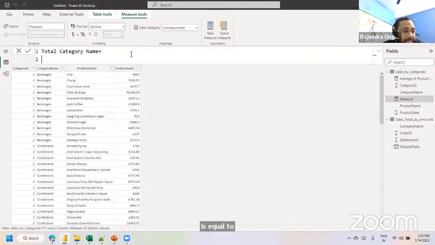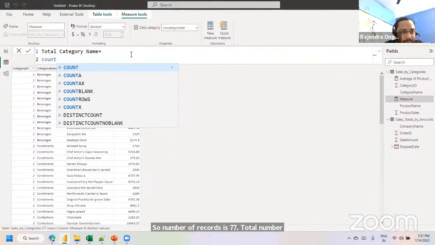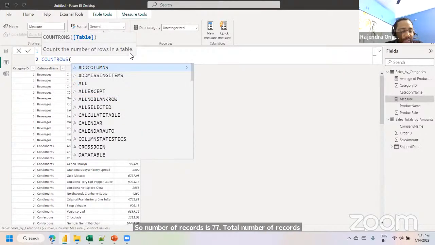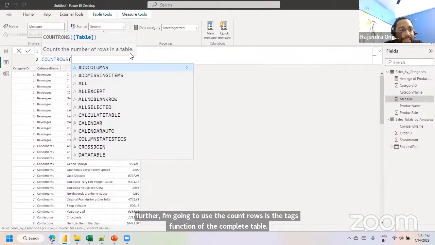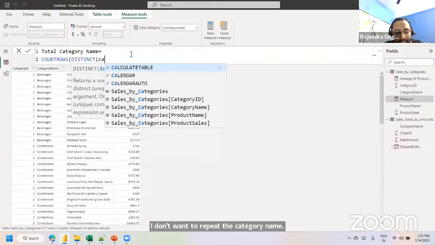Because category name is not a number, we cannot directly use the count function. So what I will do is count the complete table. The number of records is 77, the total number of records. Further, I'm going to use COUNTROWS, the DAX function, on the complete table. I want to see the distinct categories. I don't want to repeat the category name. I want to see the distinct information as a count. So distinct of category name.